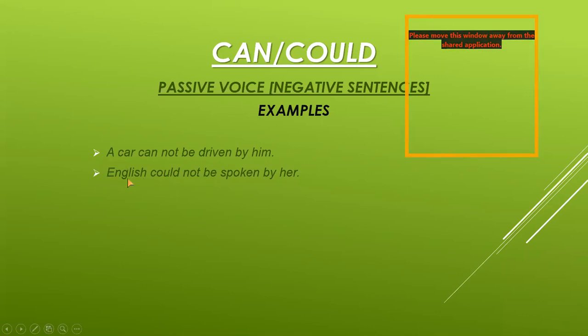Then in the next example, English, which is the object, there is no article with it. So we start with the same word, English could not be spoken by her. Could is the modal verb, not is the word used to make the sentence negative. Then be is the helping verb, then spoken is the third form of verb. Then by plus subject her, full stop. I hope you all are understanding. These are very easy sentences.